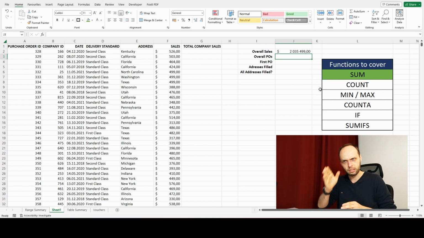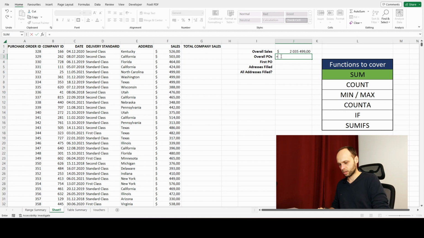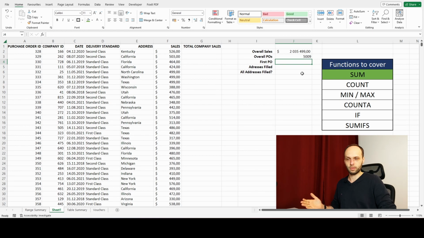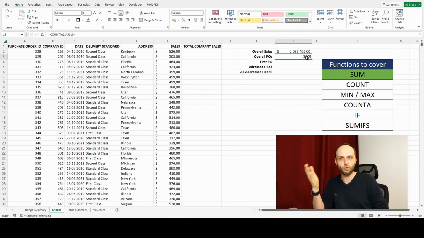And counting, the COUNT function, is for numbers. So I have a purchase order ID. I know for a fact that this is a number. If you want to count something that is a number, you will use the COUNT function. So again, very similar. Equals count. Again, we're gonna go into the cell, Control-Shift-Down, close parentheses, enter. And there we have it. We have the amount of orders, how many orders there were.